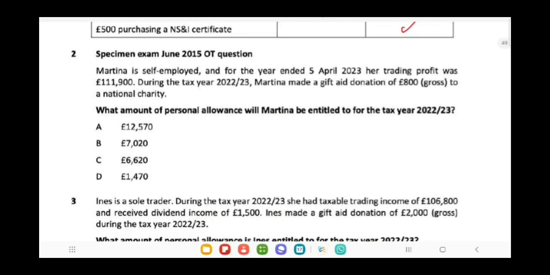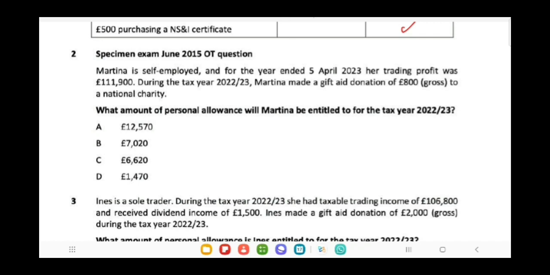Now the requirement of the next question is, what amount of personal allowance will Martina be entitled to for the tax year 22-23? It requires your knowledge of how to adjust the personal allowance. Here they have given the scenario. Martina is self-employed and for the year ended 5th April 23, her trading profit was 111,900. During the tax year 22-23, Martina made a gift aid donation of 800 gross to a national charity.